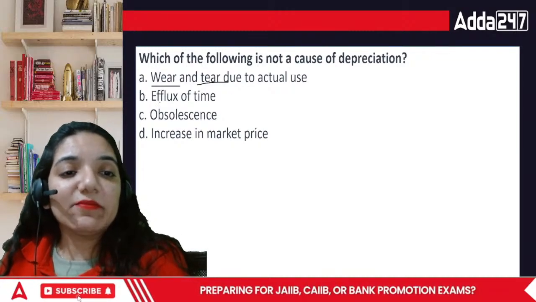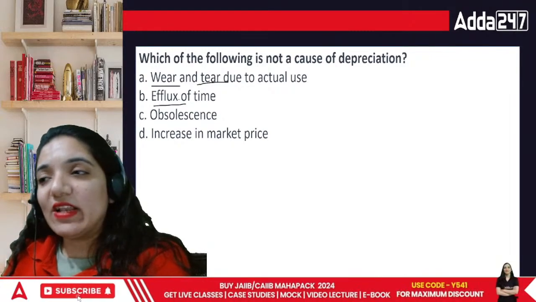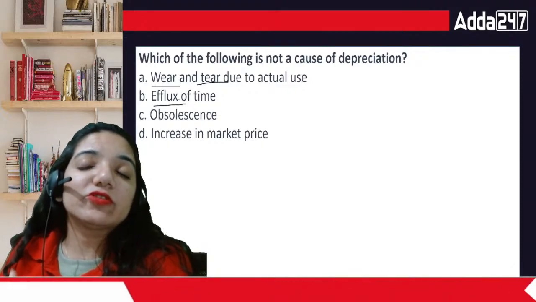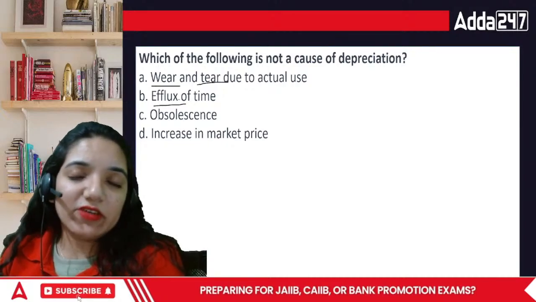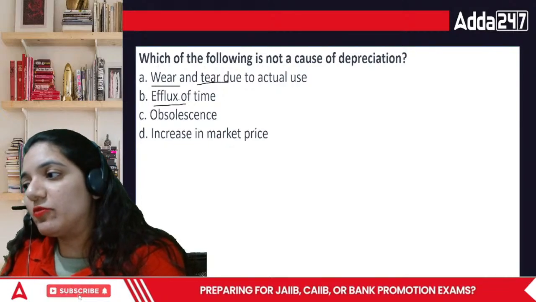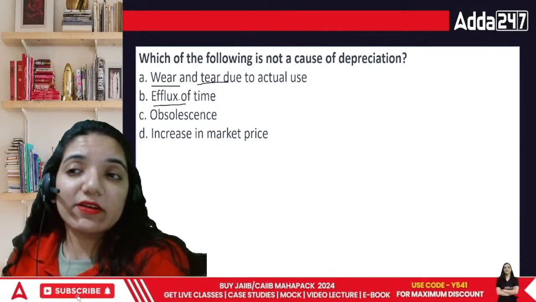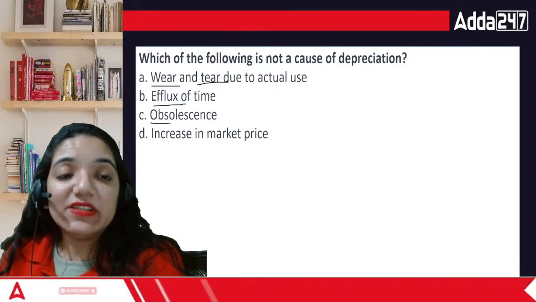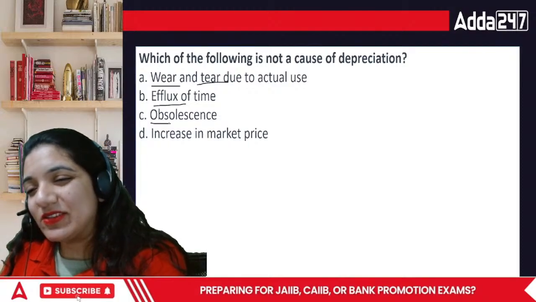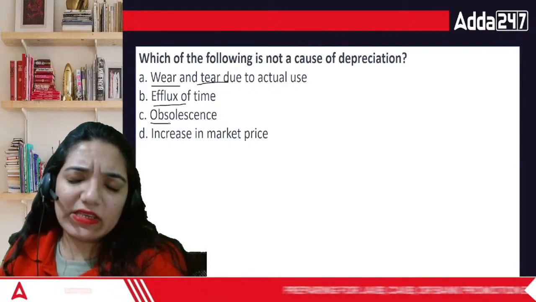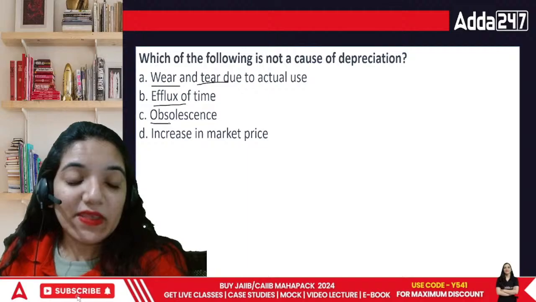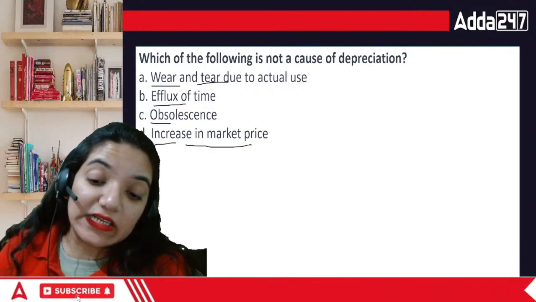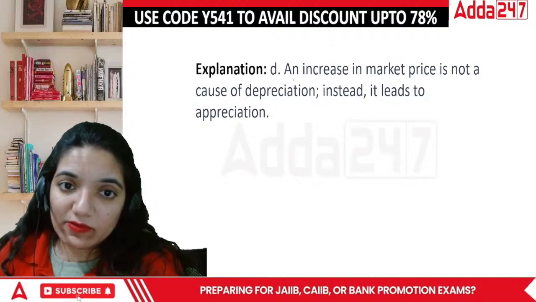Then a flux of time: time passes and obviously the value of the thing goes down. At one point of time, the value of one particular thing was so huge. People just loved it, so demand was more, people used it more, it got rugged, it got used. Then there is obsolescence. Obsolescence means over a period of time technology gets older and then people think it's time to scrap it. And then comes the increase in the market value. So in this case the correct answer is D, increase in the market value.